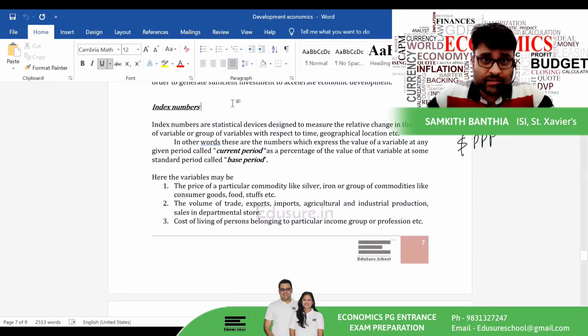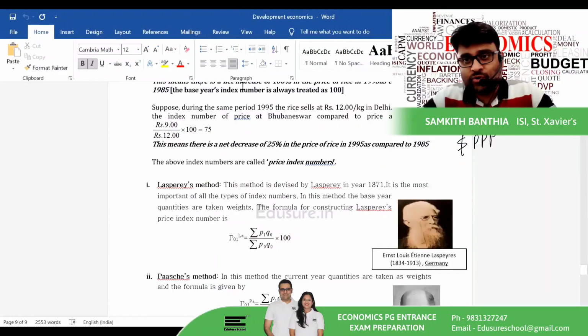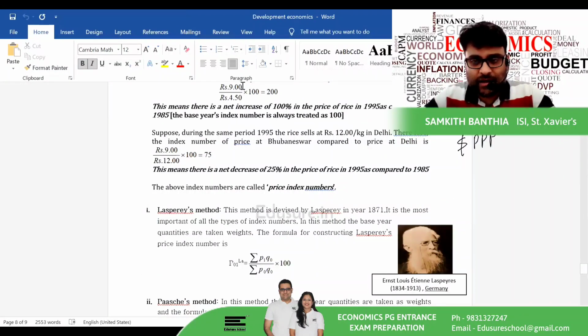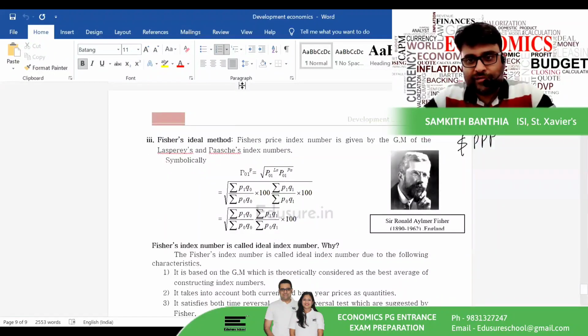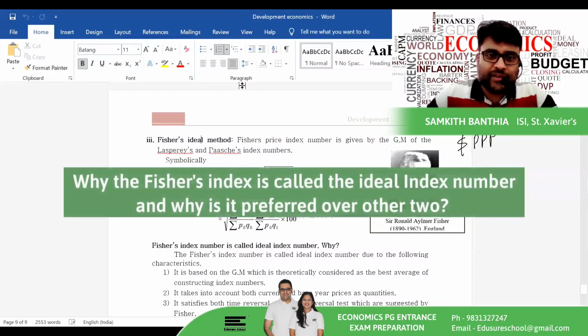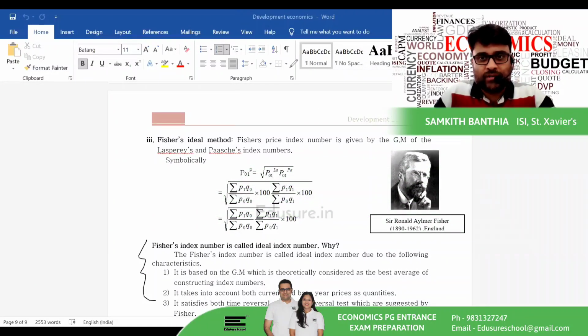Index numbers are an important aspect for this entrance examination as well. You need to know the 3 kinds of index numbers: the Laspeyres, Paasche, and the Fisher index numbers. Note why the Fisher index is called the ideal index number and why it is preferred over the other 2. These are a few points which you can also find on the internet.